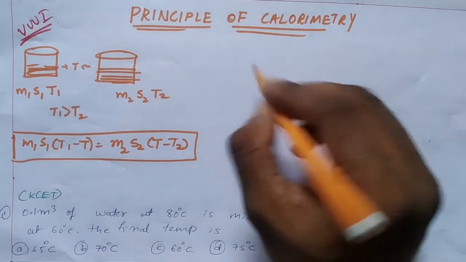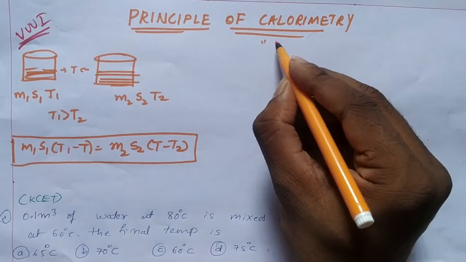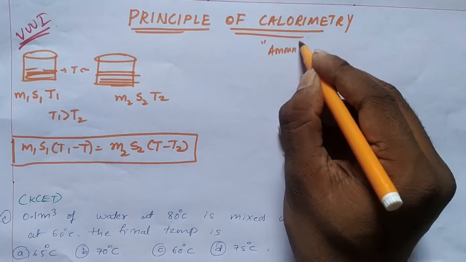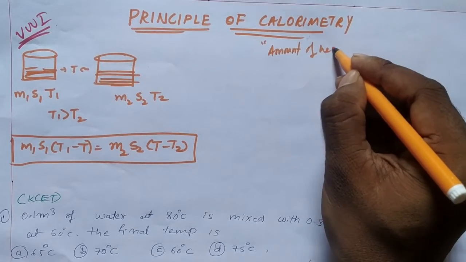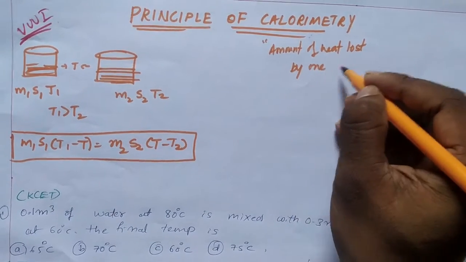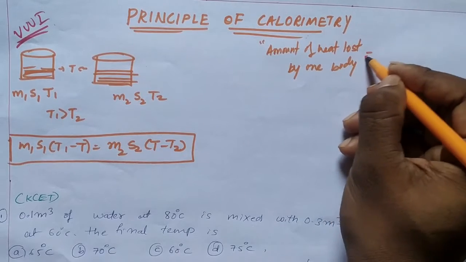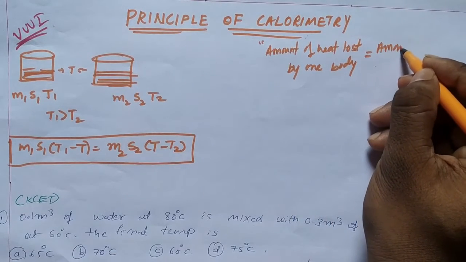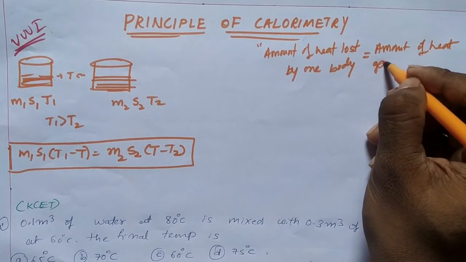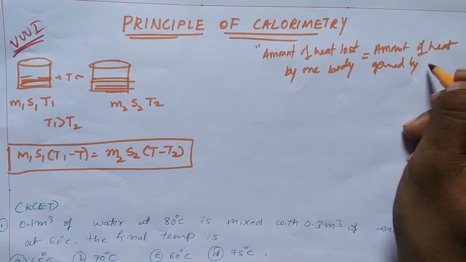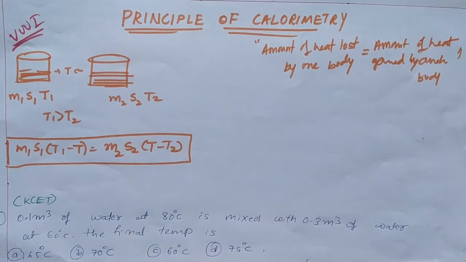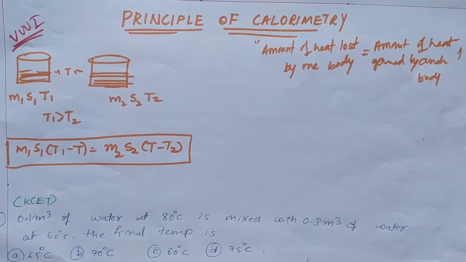See, the principle of calorimetry is very simple. That is, the amount of heat lost by one body should be equal to the amount of heat gained by another body. Okay, amount of heat lost by one body is equal to amount of heat gained by another body.